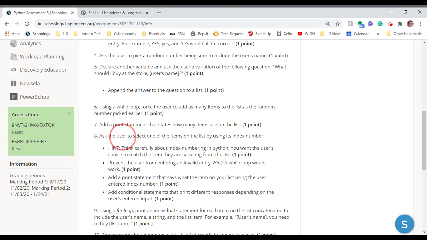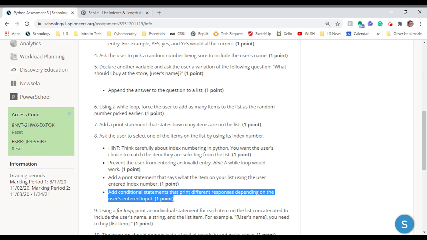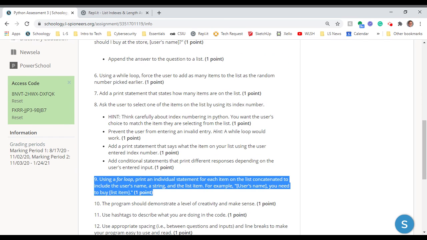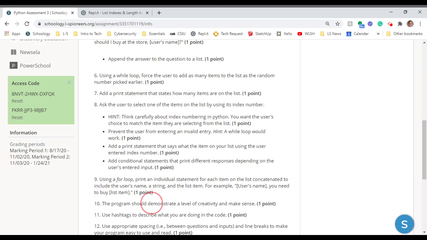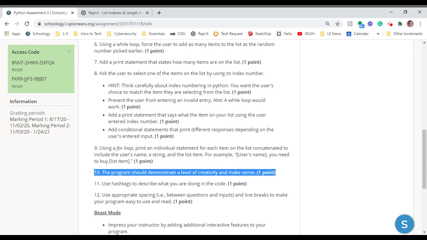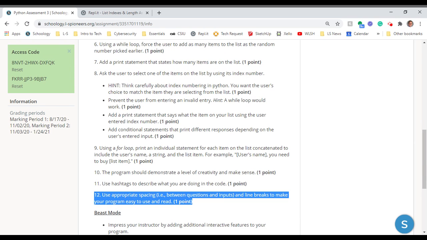Ask the user to select one of the items, prevent the user from invalid entry, add a print statement that says what they picked, add a conditional statement responding to the user's input. Use a for loop that's going to print them all. We did that. The program should make sense. Mine did. Use hashtags to describe what's going on, and appropriate spacing between questions and input and line breaks.